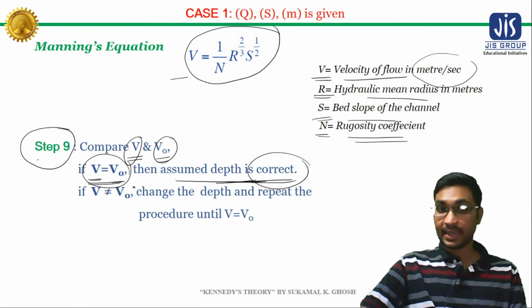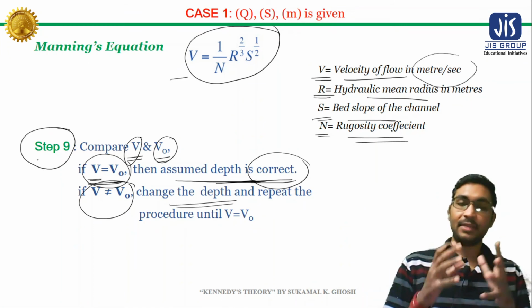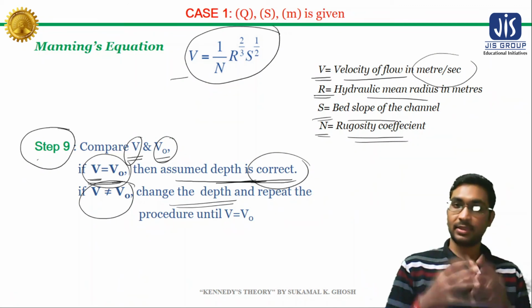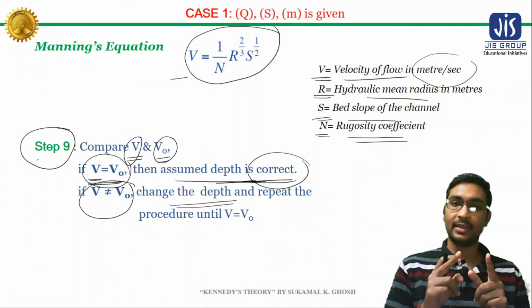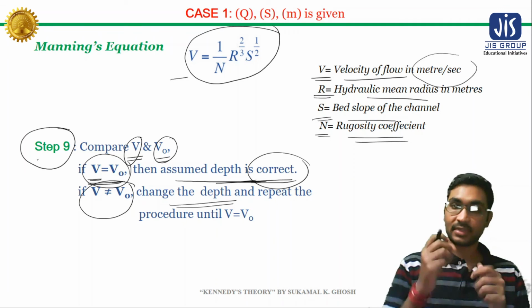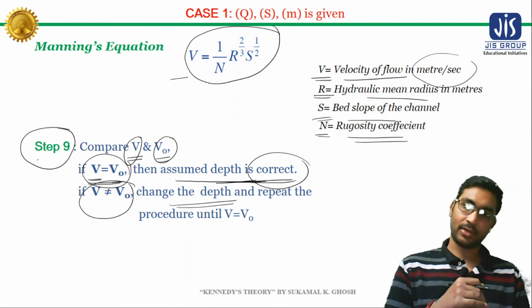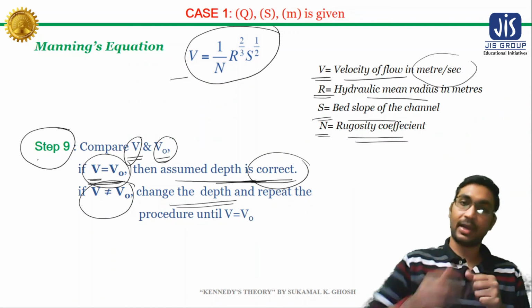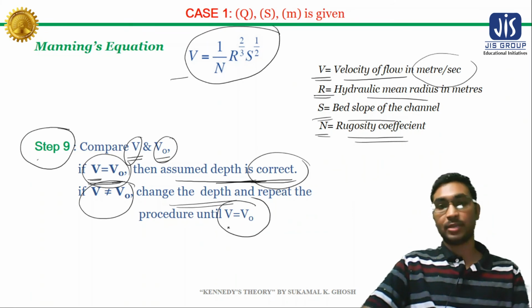But if the actual mean velocity and the critical velocity are not equal, then we need to change the depth. It means our assumed depth is incorrect. That is why we again need to assume a depth and repeat the whole procedure, until the actual mean velocity equals the critical velocity.